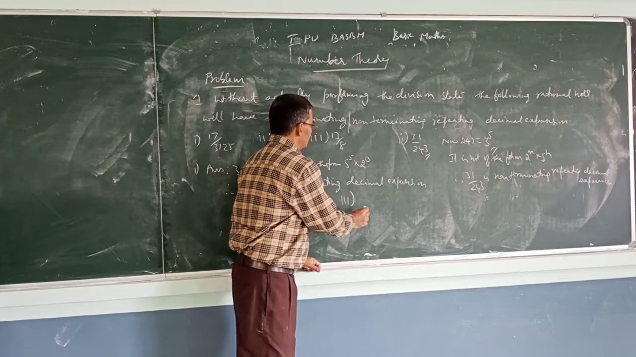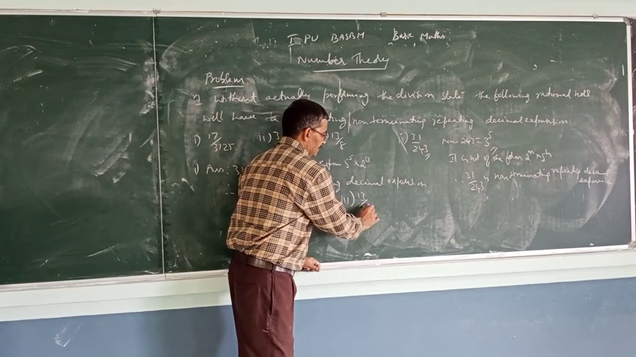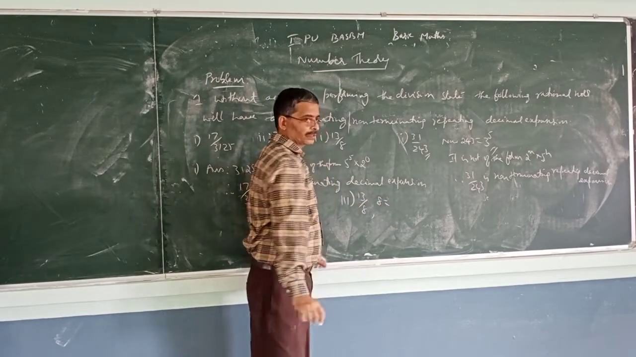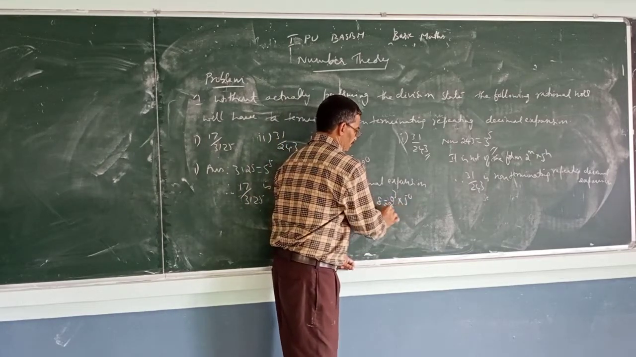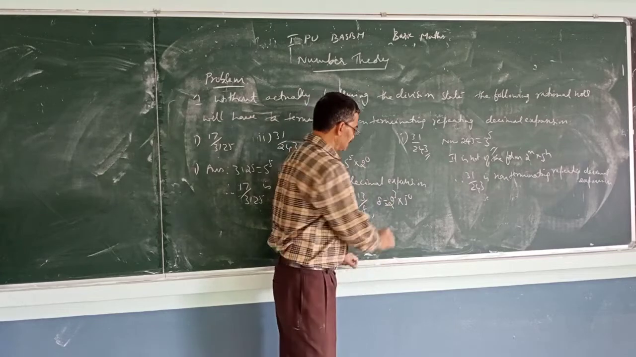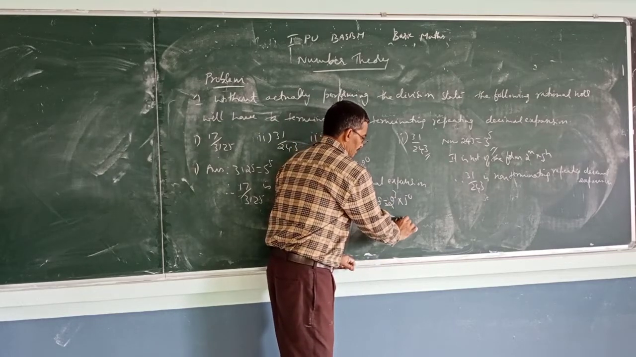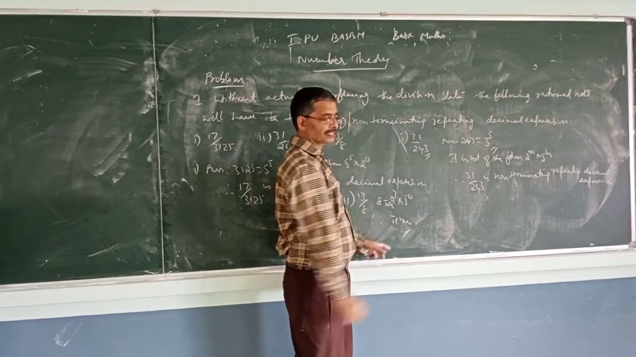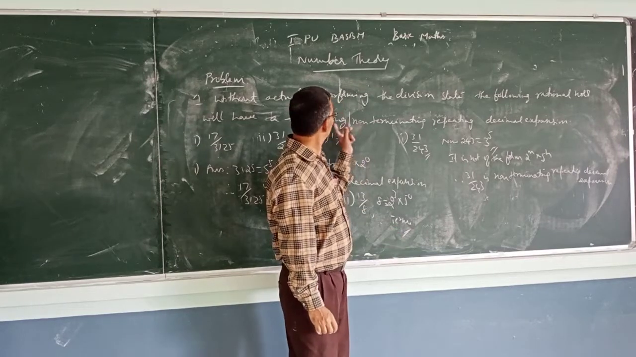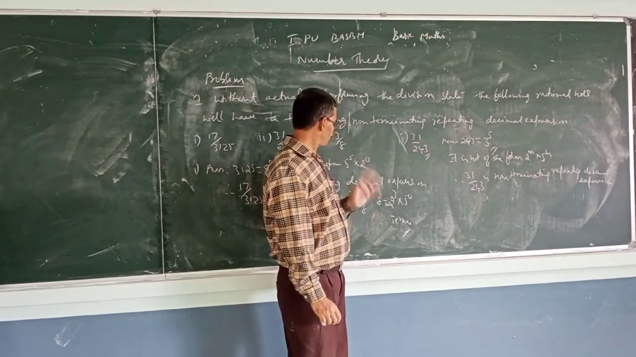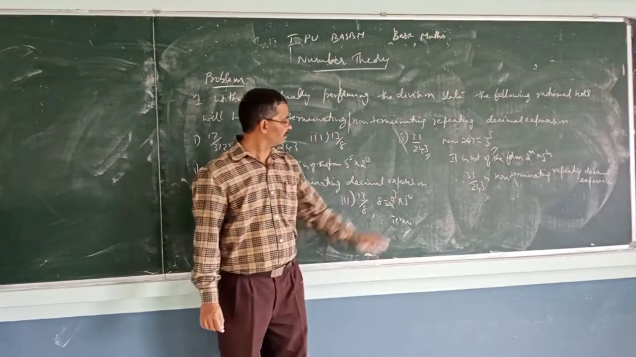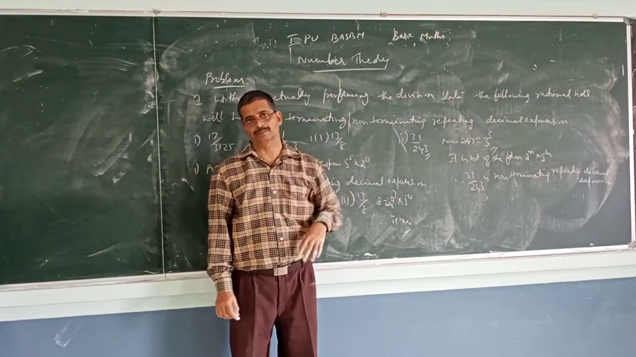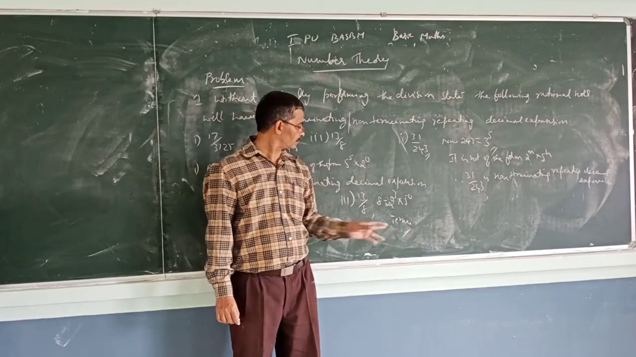Third one, 13 by 8. Now 8 is 2 to the power 3 into 5 to the power 0. Therefore it is a terminating decimal expansion. Over 8, 2 to the power 3, 2 cube, 2 into 2 into 2 into 5 to the power 0. 5 to the power 0 is 1. So you can write in this form.